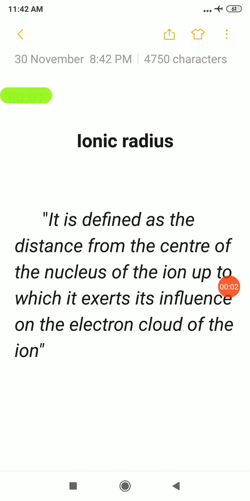Hello students, the next periodic property we are going to discuss is ionic radius. About atomic radius, we have seen completely how it varies across the period and along the group, and about covalent radius and metallic radius, and the determination of atomic radius, everything we have seen in the last video. And now we are going to see the ionic radius.